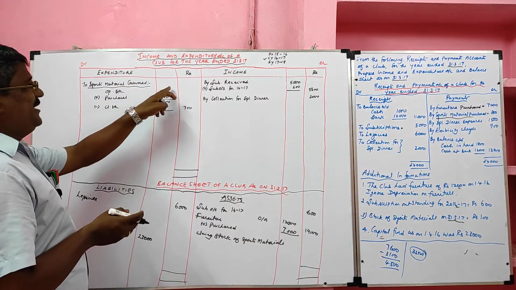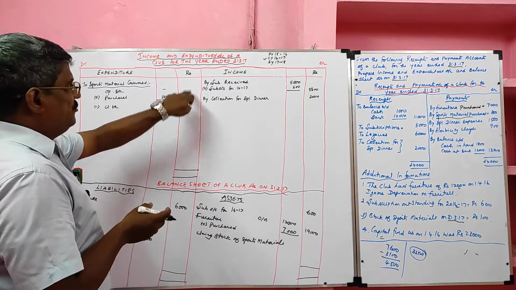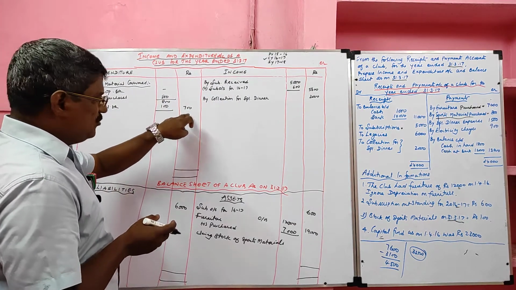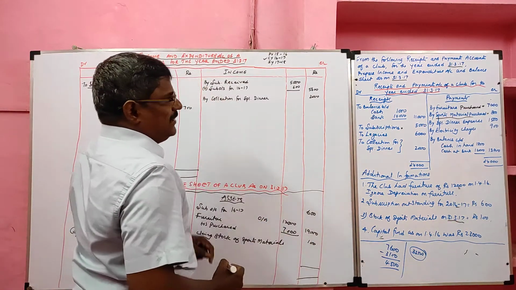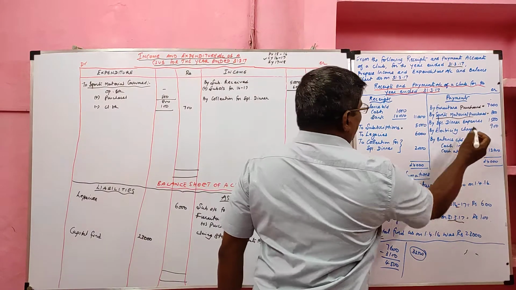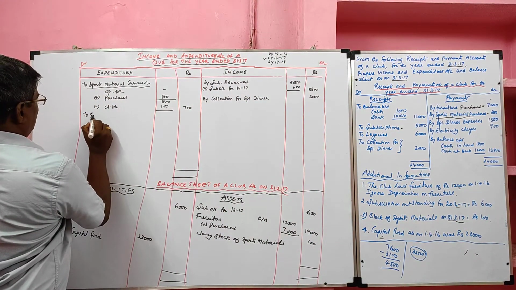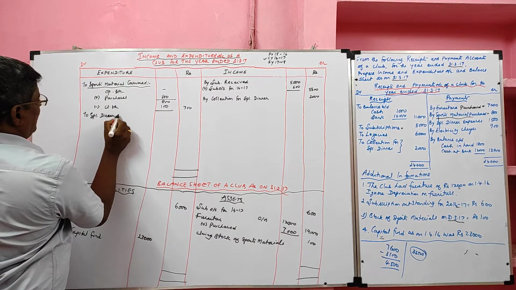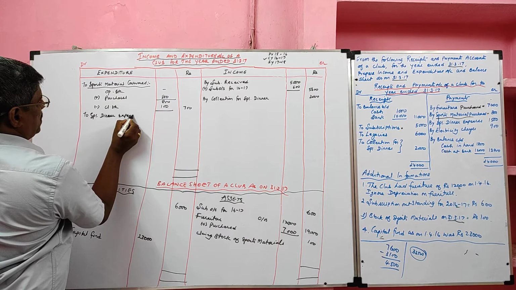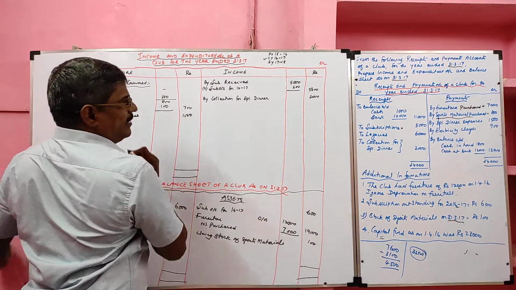So opening stock put it as nil, closing stock 100, deduct, write the remaining value in the expenditure side. The closing stock will be recorded in the asset side. Then special dinner expenses is a revenue expense, it should be debited. It will be recorded in the expenditure side. Special dinner expenses rupees 1,500.